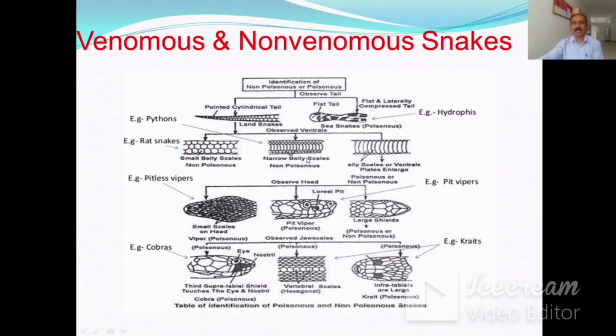The second step is that you observe the ventral scales in the snakes. If small belly scales are there on the ventral side, then these snakes are non-poisonous. For example, such a structure is present in the rat snake.